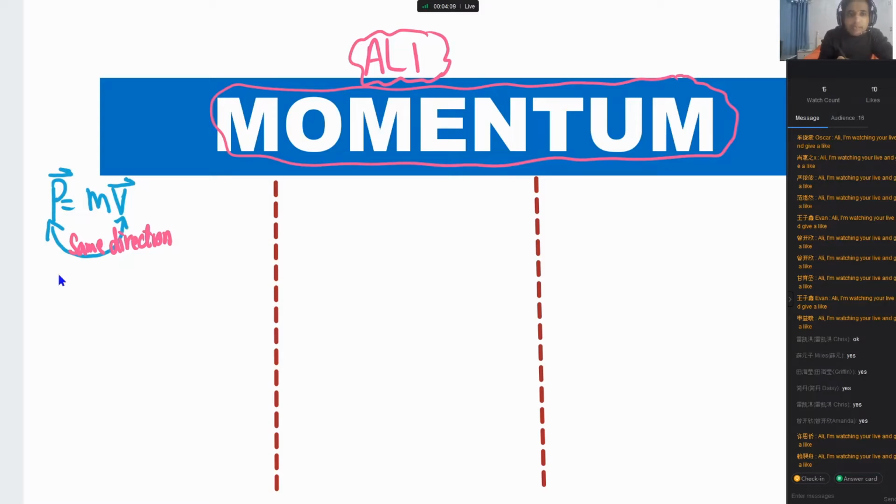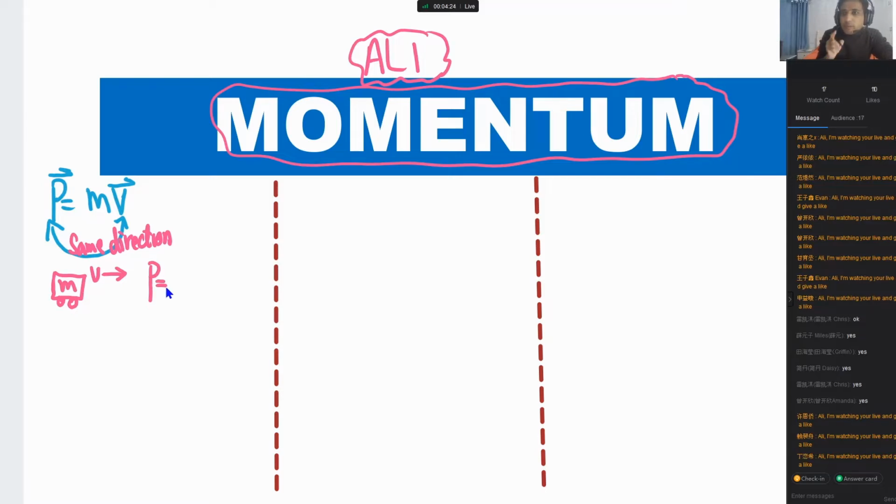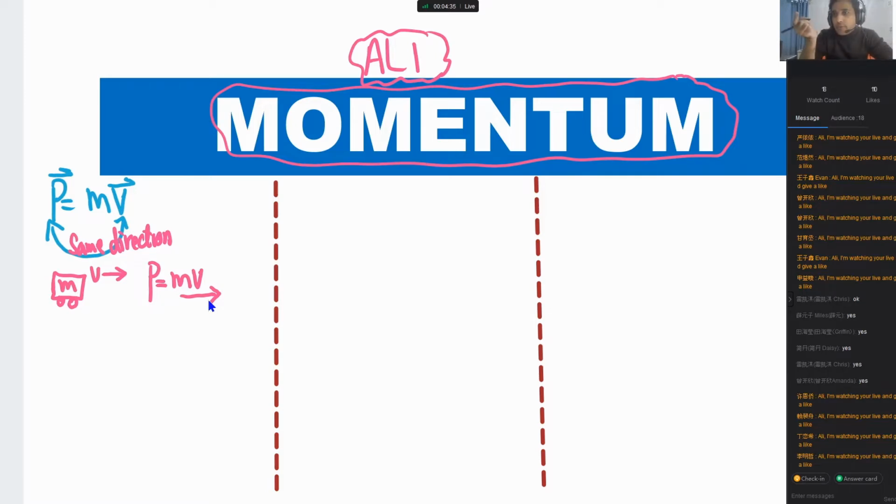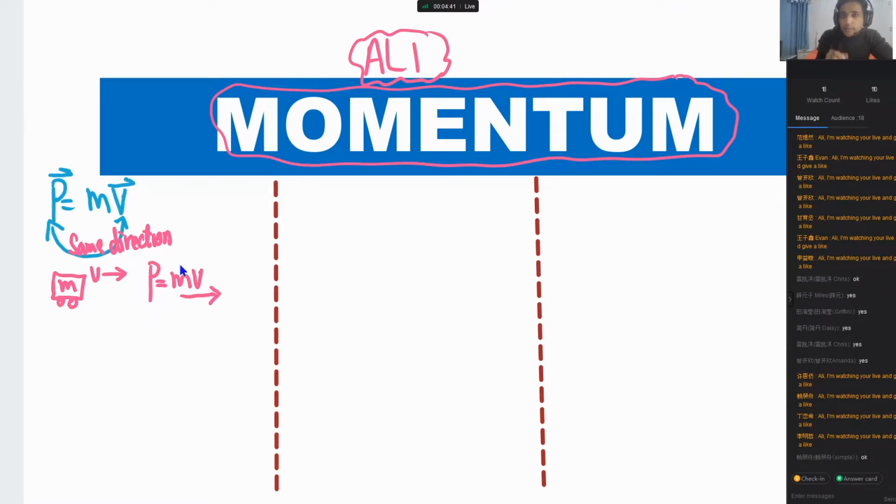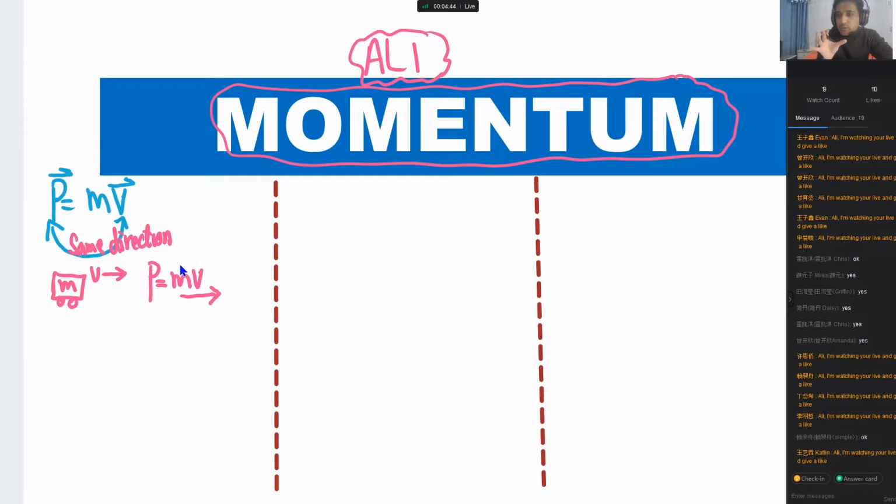Now let's try to understand this with one example. Imagine that we have a small car, the mass of which is m, and let's say the speed is v, so the velocity is to the right. If I ask you what the momentum of this car is, you will say that the momentum is equal to mv, but this momentum is to the right. You will not say only that momentum is equal to mv. That is half an answer. You have to say momentum is equal to mv and momentum is to the right. This is the point you need to understand. If this is clear, wonderful.